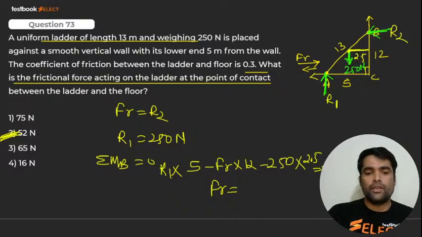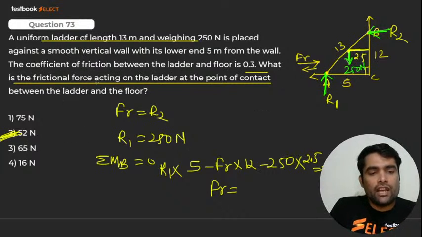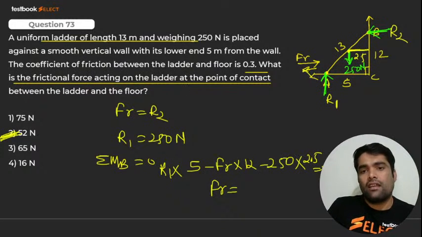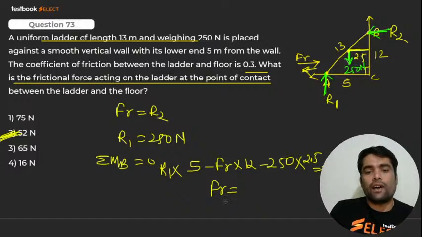Wait, let me check whether they asked for the frictional force acting on the ladder at the point of contact. That is FR. They asked about FR, so we found FR. That is 52. What about your answer? I hope you got it.